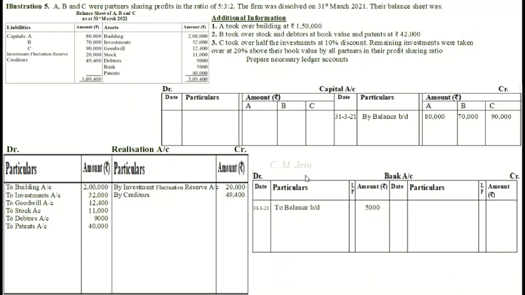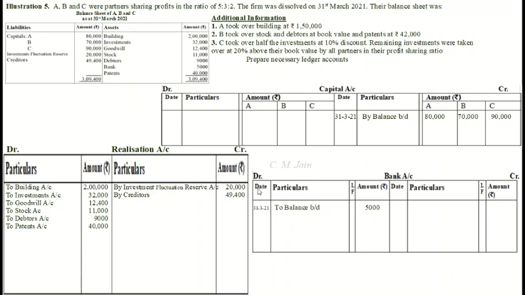Now all the liabilities and assets from the balance sheet have been transferred. So now we move on to additional information. First point, A took over building at rupees 1,50,000. So what should be the entry? A's capital account debit to realization account.